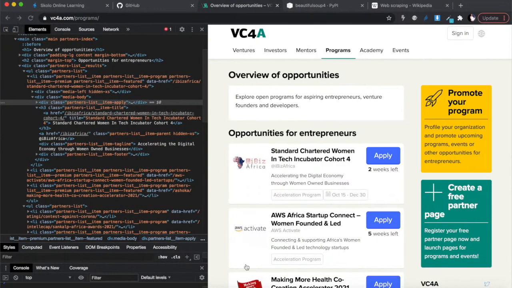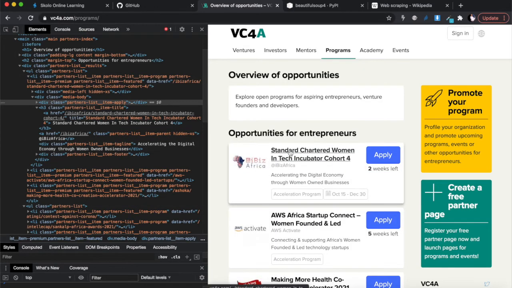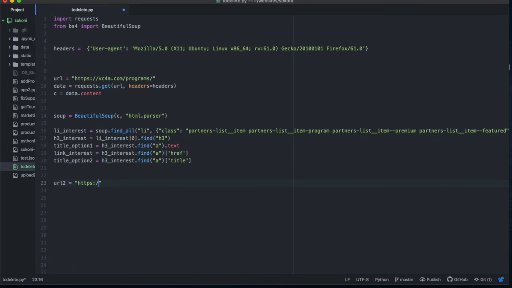All right, let's have a look at that again. So it's actually this, v4ca.com. I can copy it from here, minus the programs. Okay, so let's just paste it there. All right, and then you can concatenate the rest of it.